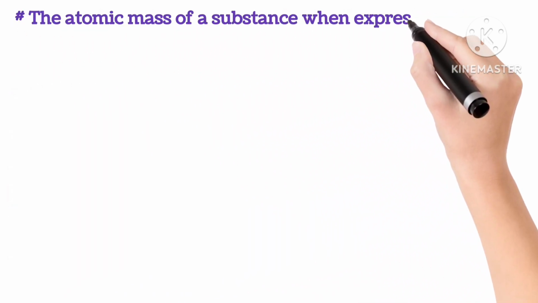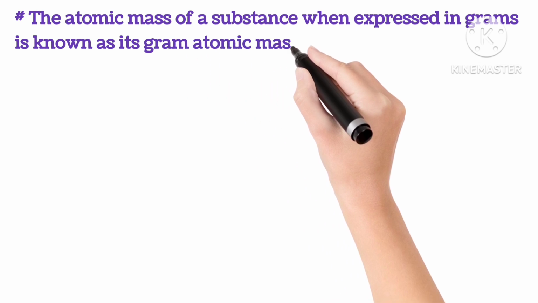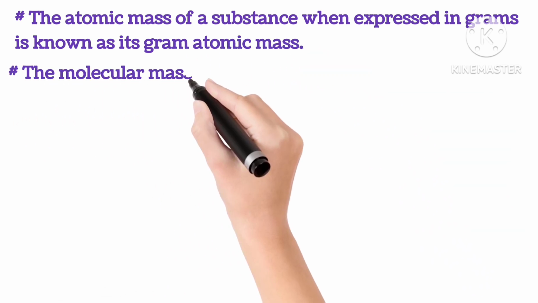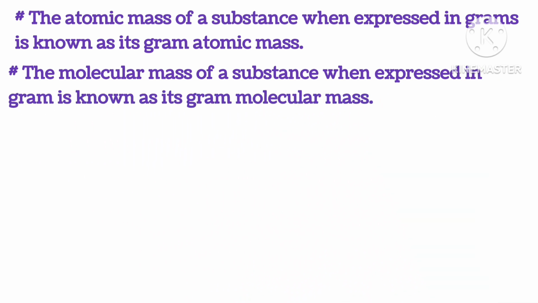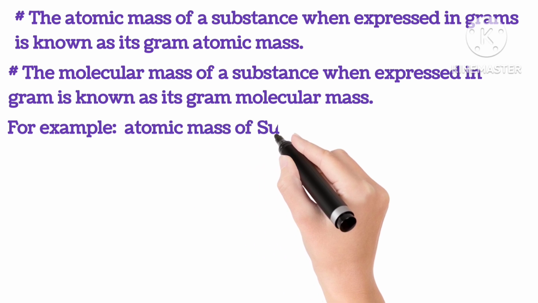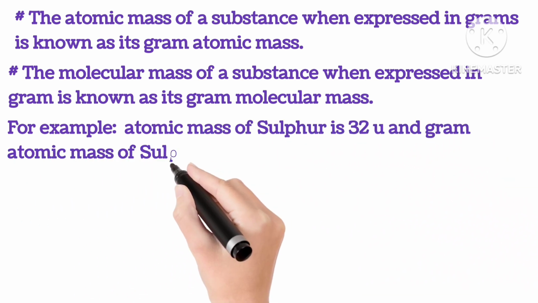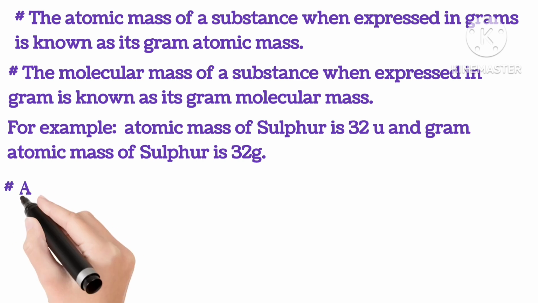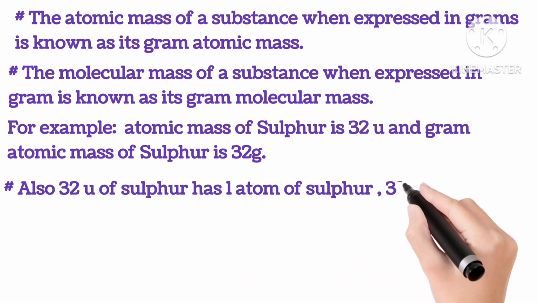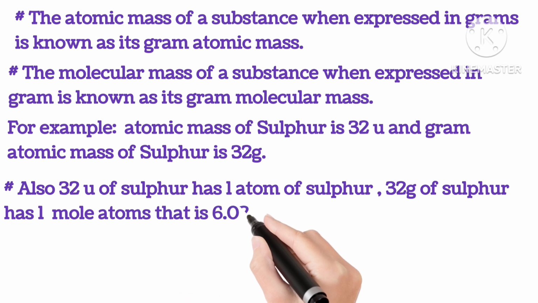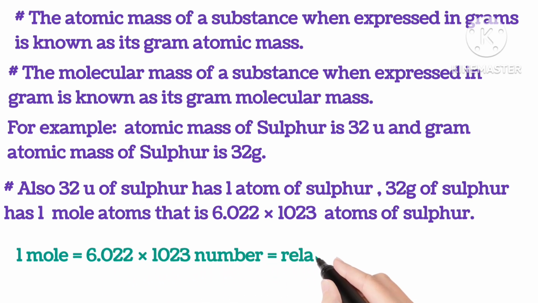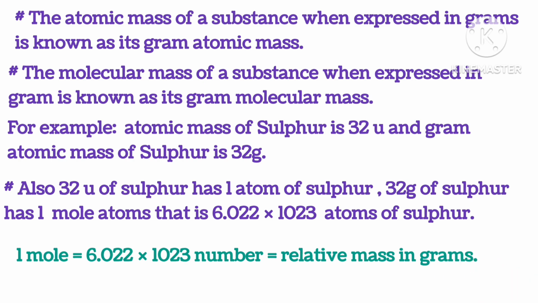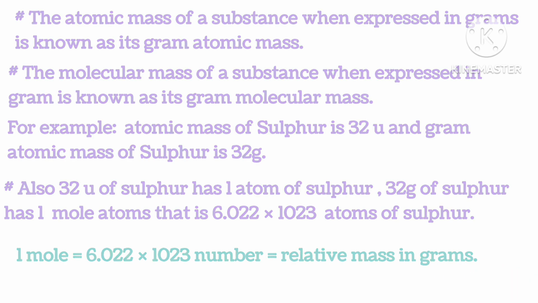The atomic mass of a substance when expressed in grams is known as its gram atomic mass. The molecular mass of a substance when expressed in grams is known as gram molecular mass. For example, atomic mass of sulfur is 32 u, or 32 grams. Also, 32 u of sulfur has 1 atom of sulfur, and 32 grams of sulfur has 1 mole, which is equal to 6.022 into 10 to the power 23 atoms of sulfur. So 1 mole is equal to 6.022 into 10 to the power 23 number.